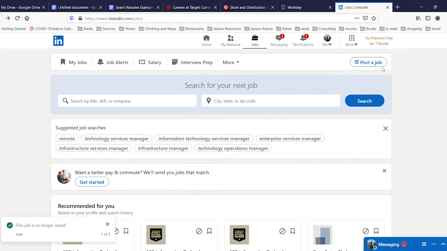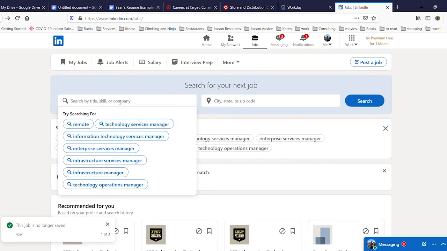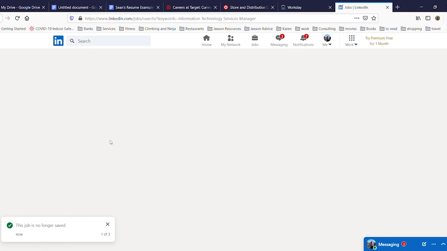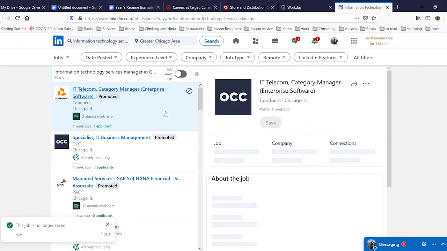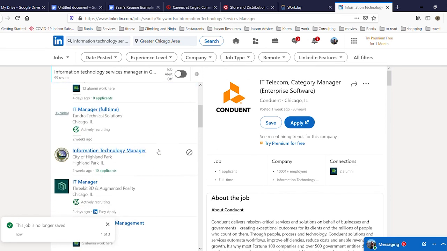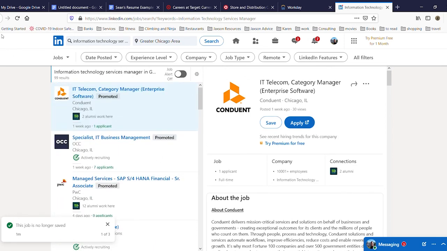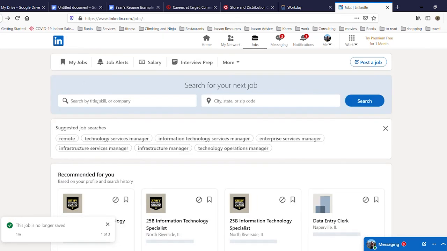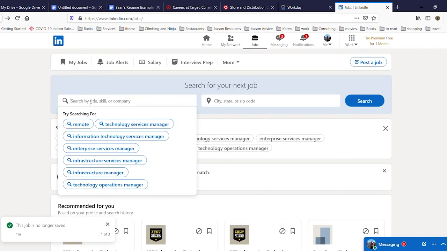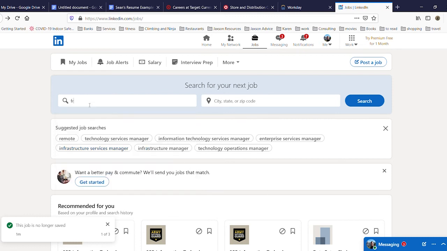If I instead wanted to search, I could put in either from one of the existing categories here that they would do based off of my qualifications that I've already put in here. So I could just say Information Technology Services Manager. Sounds good. Click on that. And I can see jobs related to that come up. Or, as I go back here, I could search for whatever I wanted. And you can put in city, state, or zip code restrictions if you want with that search as well.